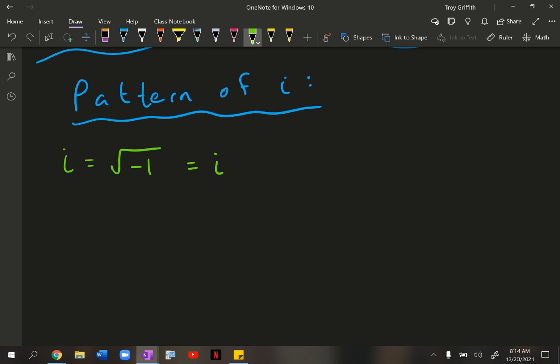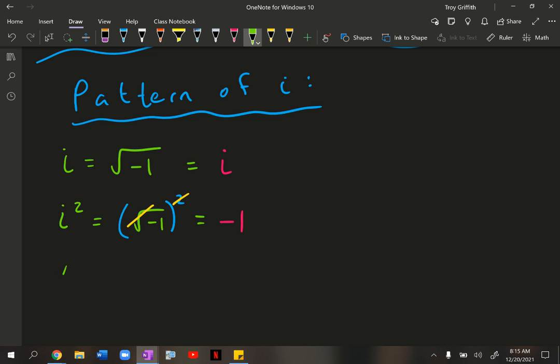Essentially what I'm saying here is i is equal to i. All right, now let's go to the next power. The next power would be i squared. So let's think about i squared. Well, i squared is just the square root of -1, and the whole thing squared. What have we learned this year about when we take a square root and square it? Essentially these things get canceled out, and I'm left with what's underneath the radical, which in this case would be -1. So i is equal to i, and i squared is equal to -1.